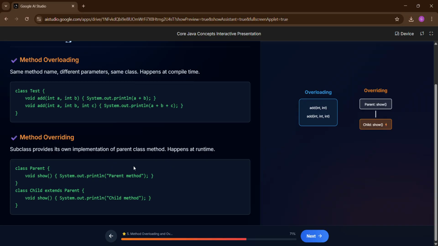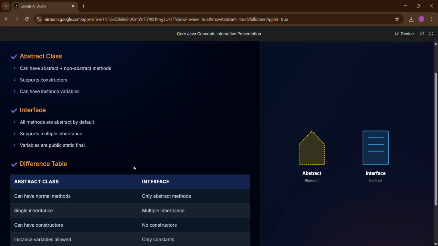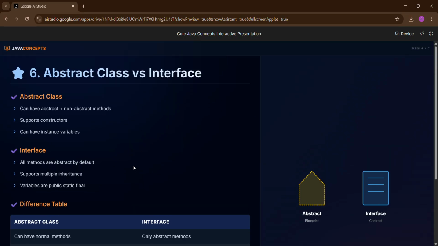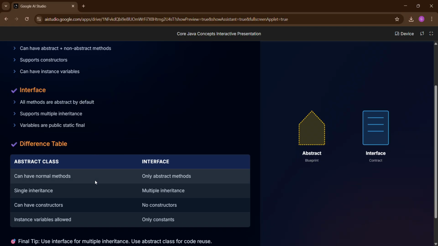Happens at runtime. Number 6. Abstract class versus interface. Abstract class, definition, can have abstract plus non-abstract methods. Supports constructors, can have instance variables. You can see the code in our conversation history. Interface. Definition, all methods are abstract by default. Supports multiple inheritance. Variables are public static final. You can see the code in our conversation history.